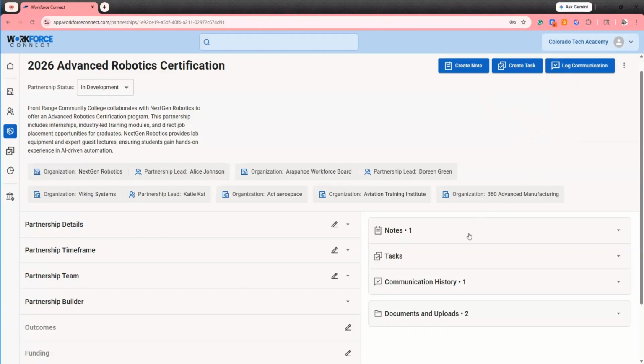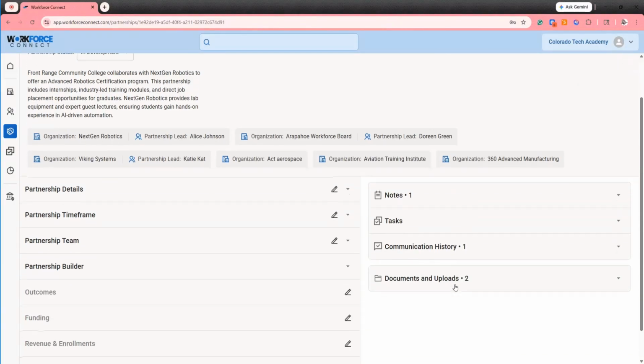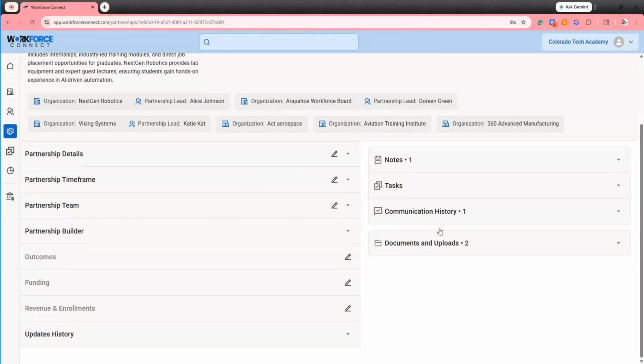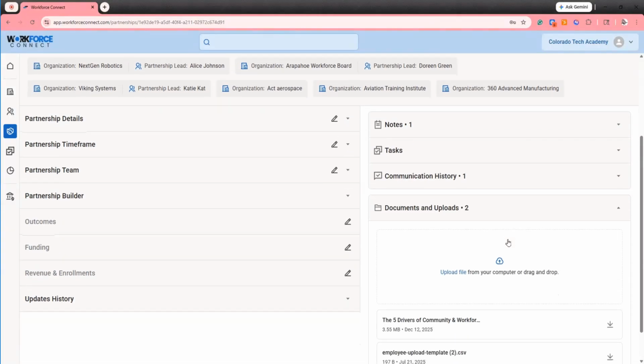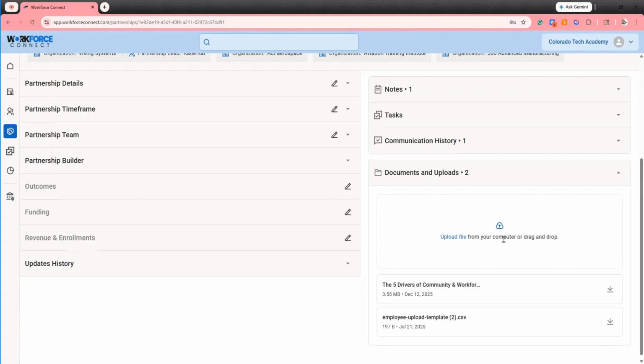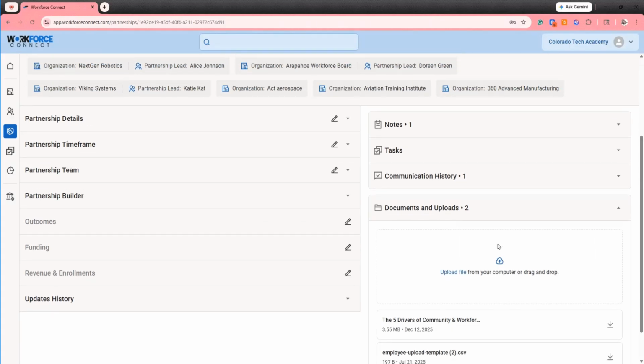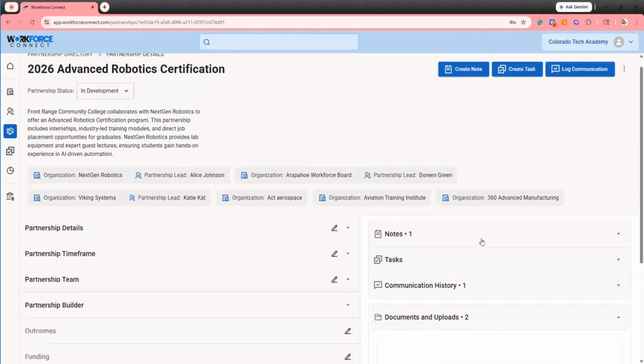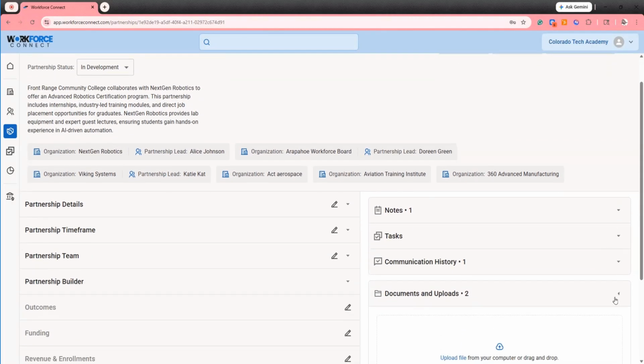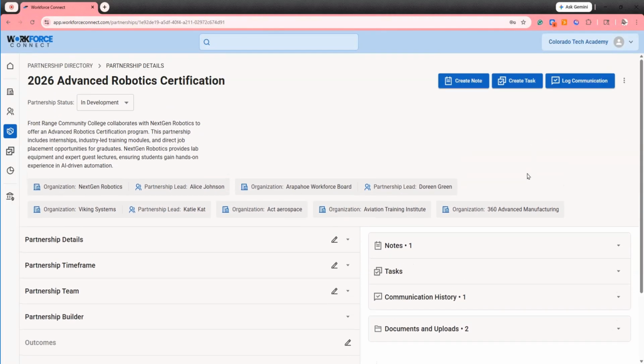Just like we could with organizations and contacts, notes, tasks, and communications can be logged here in Workforce Connect directly to a partnership. We also have a documents upload feature that allows you to upload any documents to Workforce Connect, Word docs, PDFs, JPEGs, Excel documents, and more. And storing those documents here allows you to keep all of your information about this partnership in one place and accessible to all of your team members.